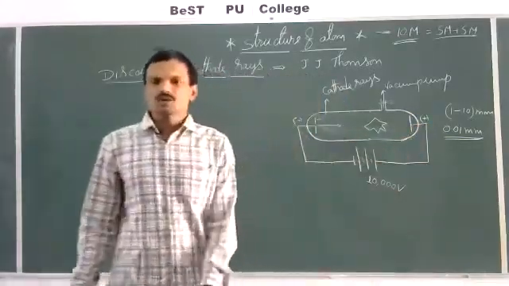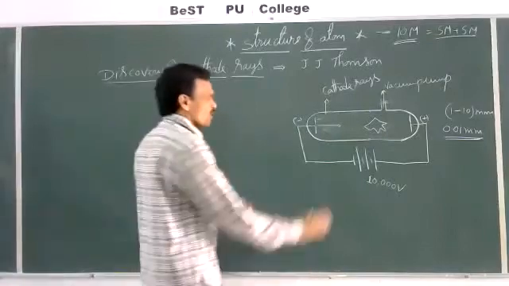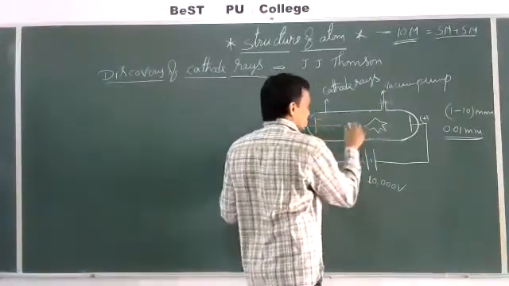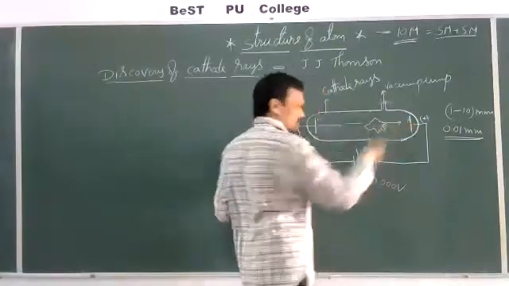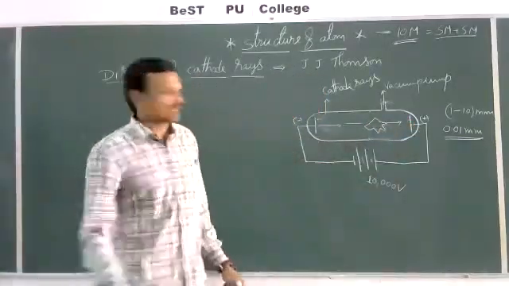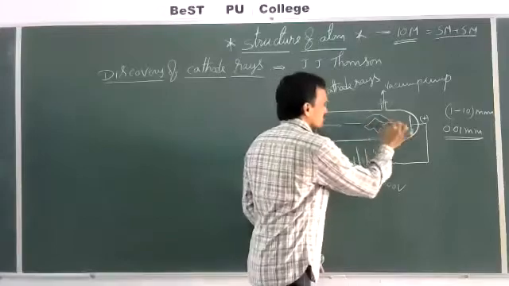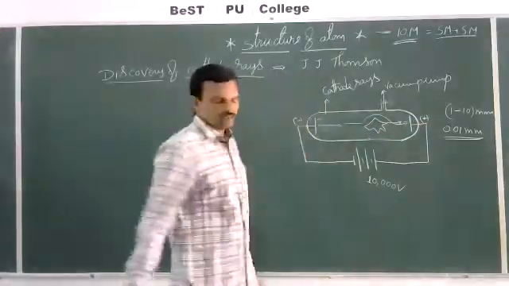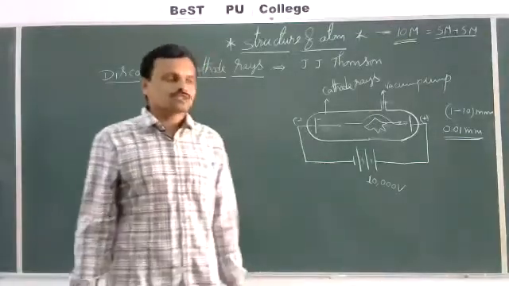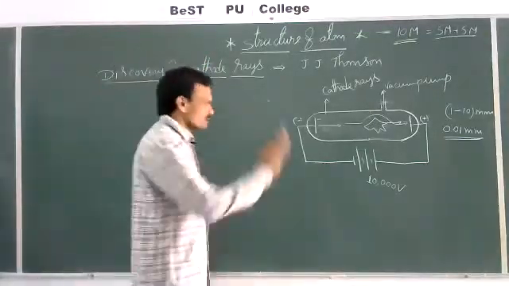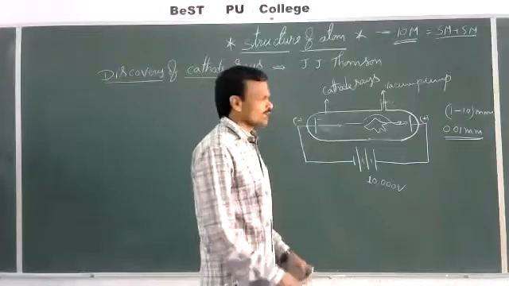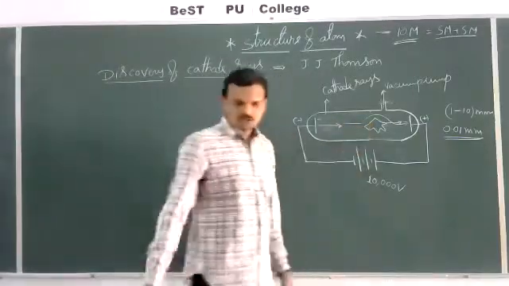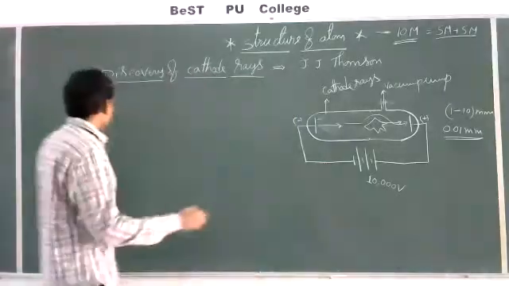From this we come to know that if a shadow is obtained, the rays travel in straight lines without any deflection. If the rays were deflected, no shadow would be noticed. Since the shadow of the object is obtained, we come to know that the cathode rays travel in straight lines.